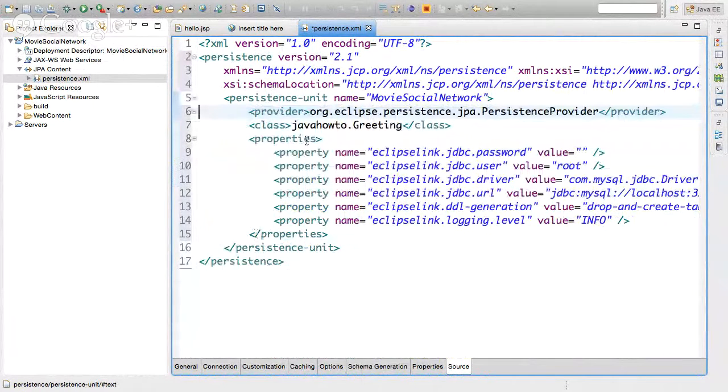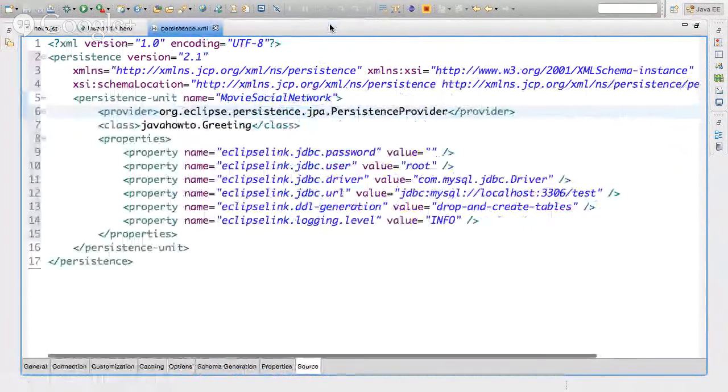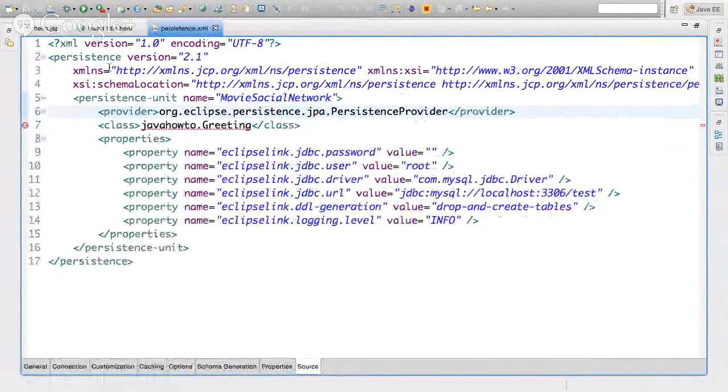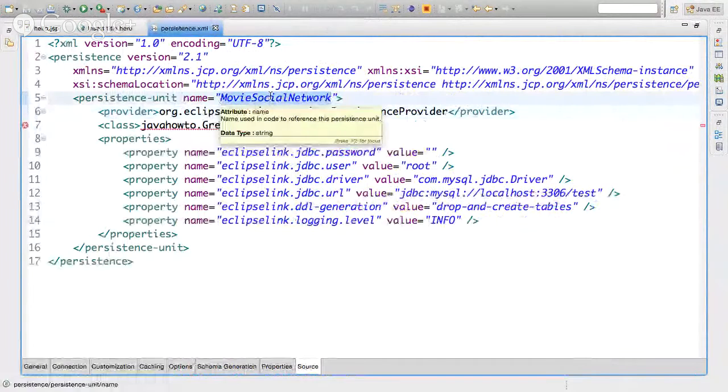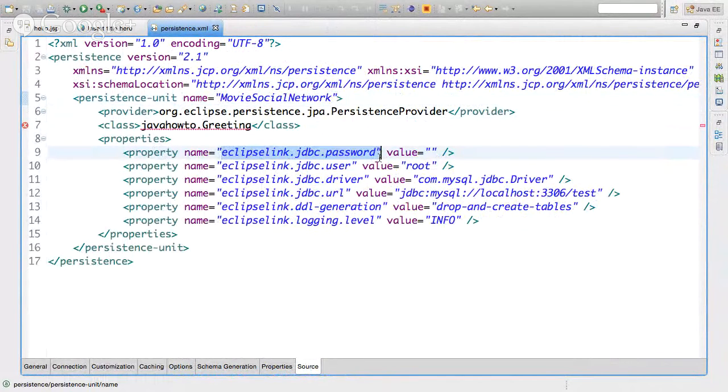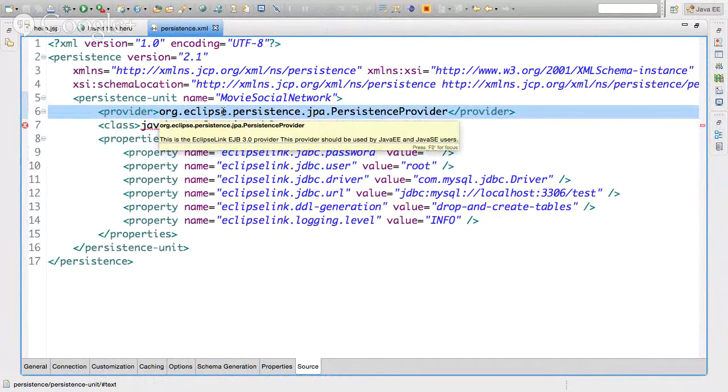This is the persistence that we're going to use. Let's see if it matches with what we want. That's the persistence for my project. We have here Eclipse Link. Notice that this is how we tell Eclipse Link, the provider, that we're going to use Eclipse Link as a provider for JPA. Eclipse Link is the one who implements the JPA standard. Not Hibernate, not ObjectDB. We're using Eclipse Link as a provider for the ORM.